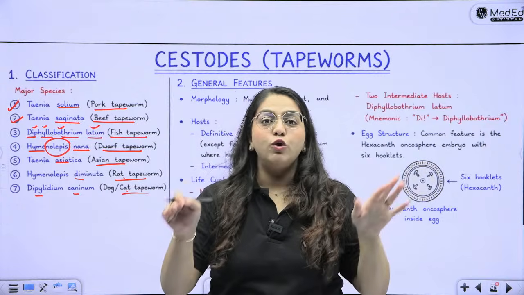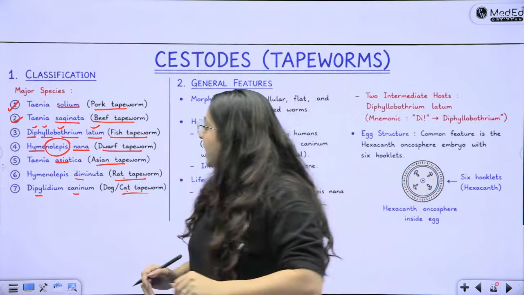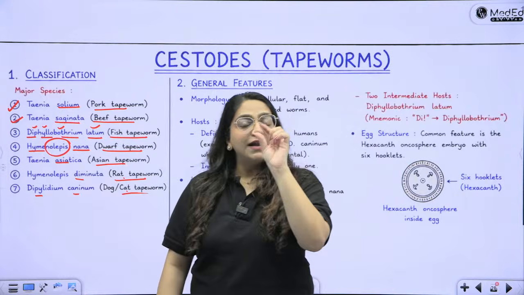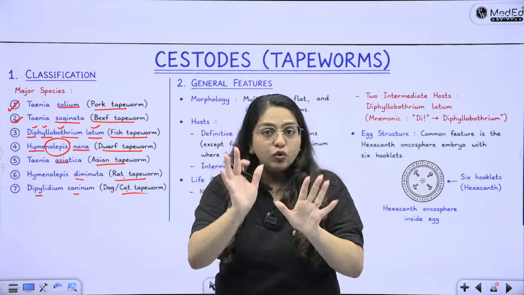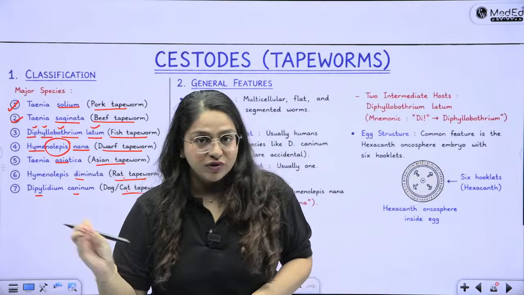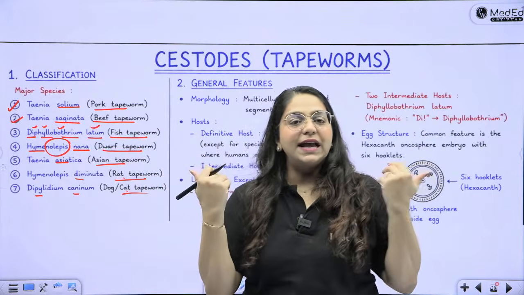So Diphyllobothrium latum. Then Hymenolepis nana. Nana is small. Nana says no. So there is no intermediate host. Everything these parasites tell, they tell in its name only.